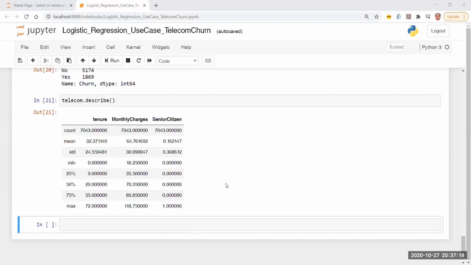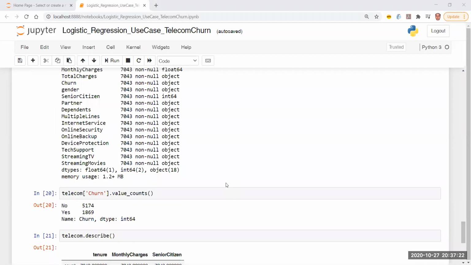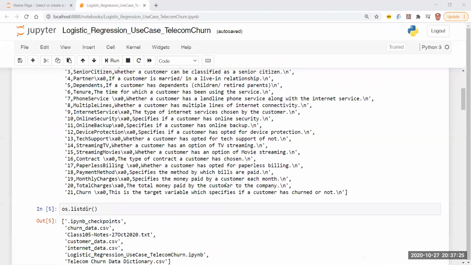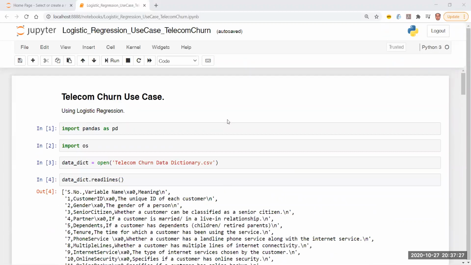So let's do a quick recap of what we have done until now. We have started looking into the telecom churn use case. I explained what is churn. Then we started to look into the data by understanding the data dictionary, which we said that we are very lucky to have. Else we need to be more proactive as a data scientist and we need to create one, right? If that is not there.